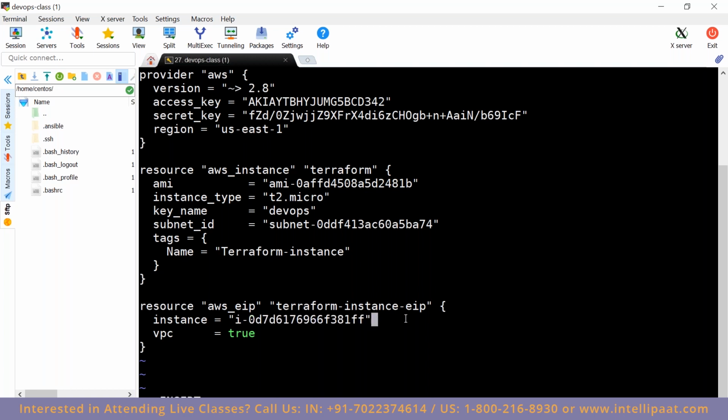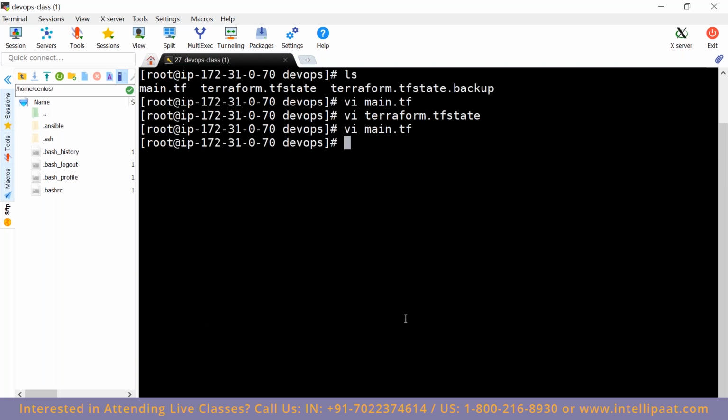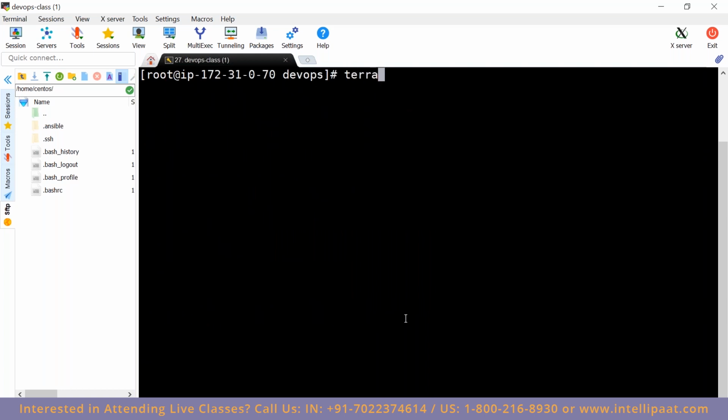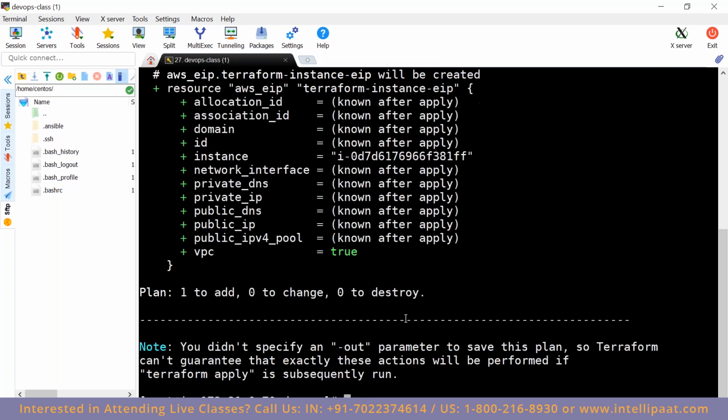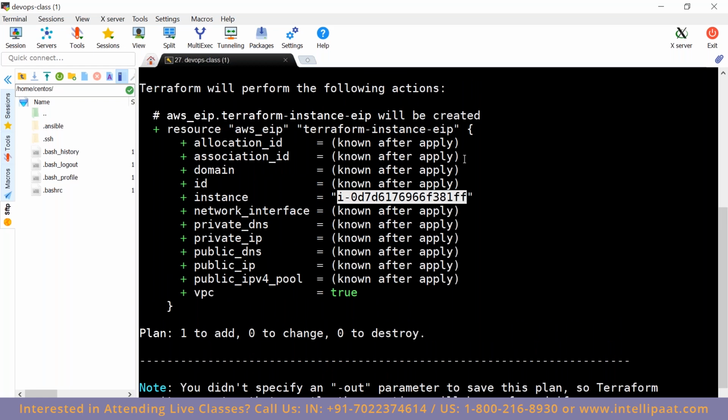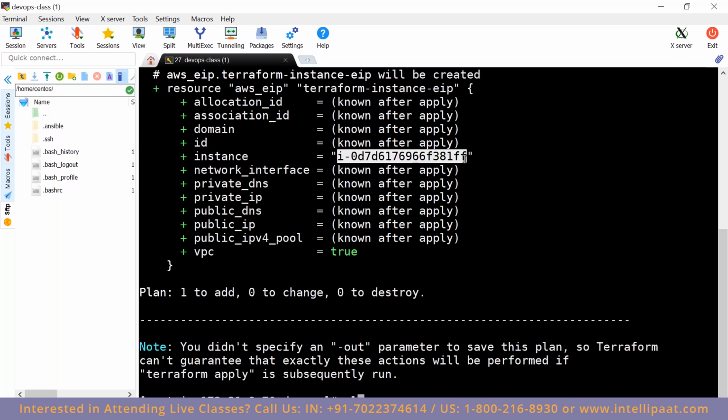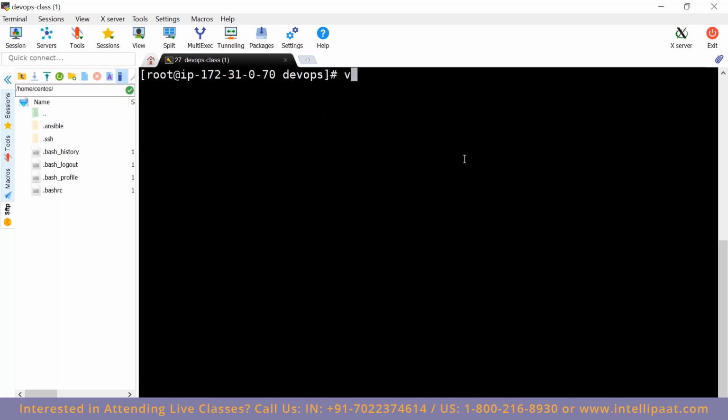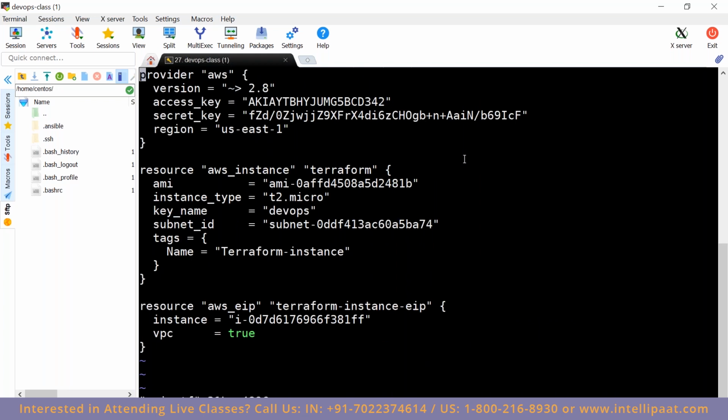Let's consider, if I run this value, what will happen? Terraform plan. See what happens. It creates an EIP and then gets attached to that EC2 instance. Same way, let's see if I give that value.